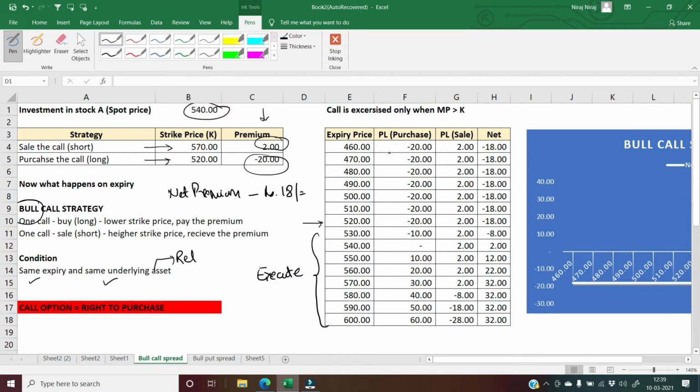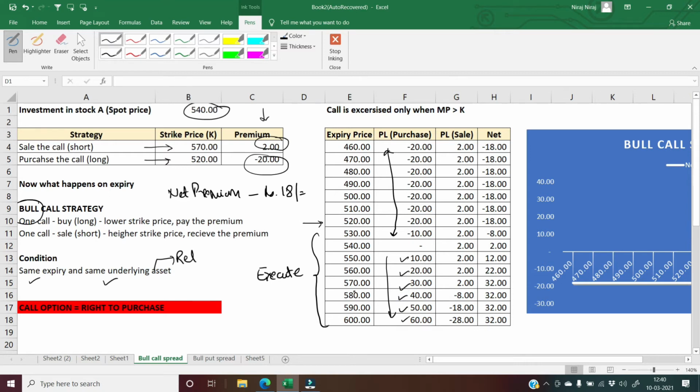So till this particular point, yahan tak what is happening, you are incurring a specified loss of rupees 20, which is the loss of your premium. Okay, at 530 you are incurring 20 rupees ka loss and you are receiving 10 rupees ka gain from purchasing this, that is 530 minus 520. 540 is a break even point for you. Okay, and after 540 whatever price goes up, jitna price upar jata hai, you will be earning money. Here you are earning money, see, 10 rupees, 20 rupees, 30 rupees.